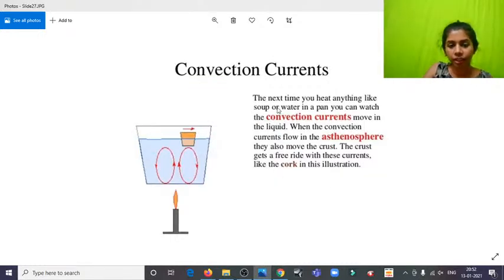And the convection current: next time you heat anything like soup or water in a pan, you can watch the convection current. If you are boiling anything, or if you have used a special cooker with a base heating, that's called double boiling. It's actually a term in kitchen mechanisms, having water and keeping a tray over it and keeping the pan on top of the tray. So that is double boiling. You must have noticed it goes sort of like a loop.